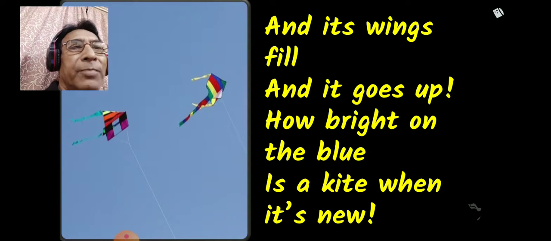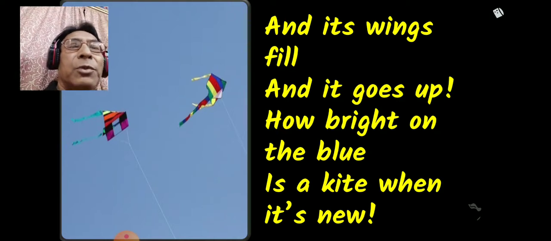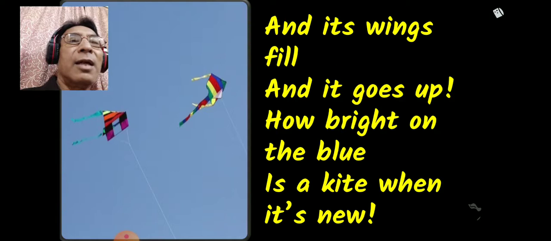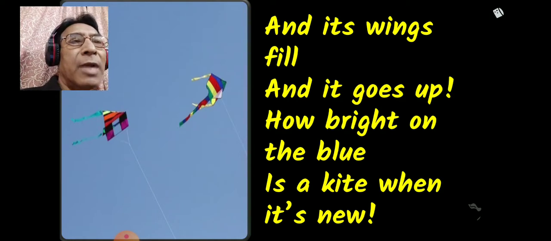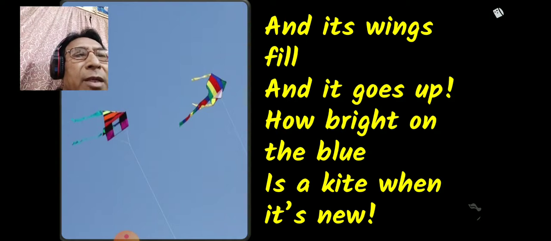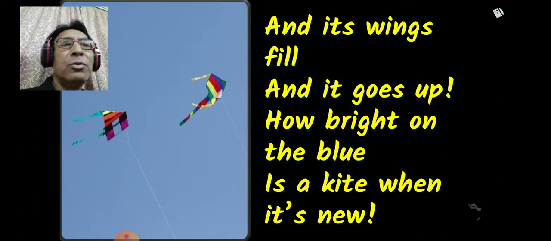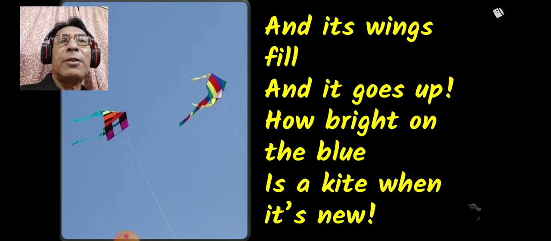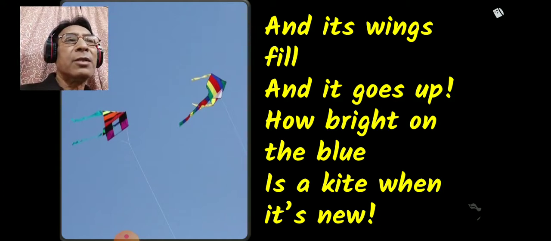How bright on the blue is a kite when it's new. This is the repetition of those two lines we found earlier also. So these two lines are a kind of repetition that we found in the first stanza. So let us go for the next stanza.